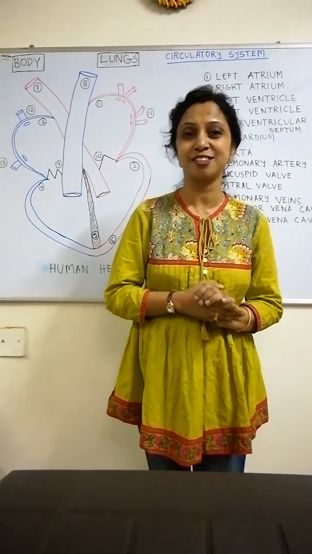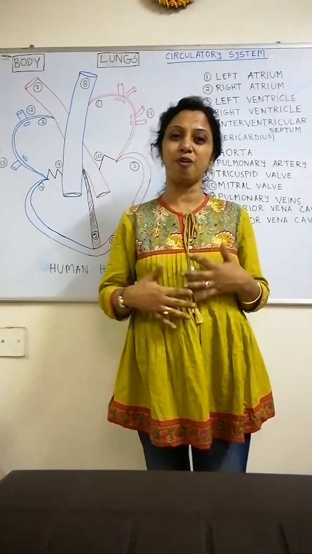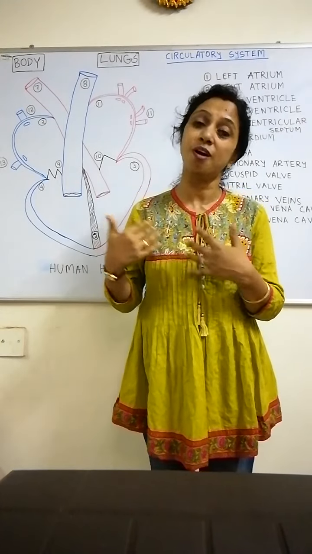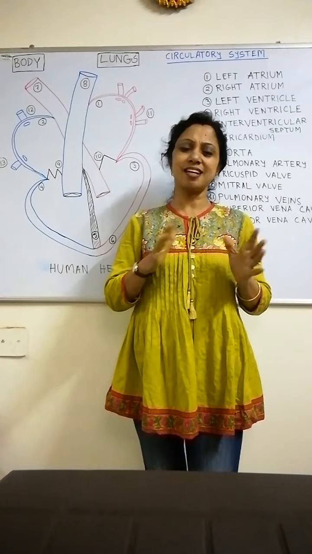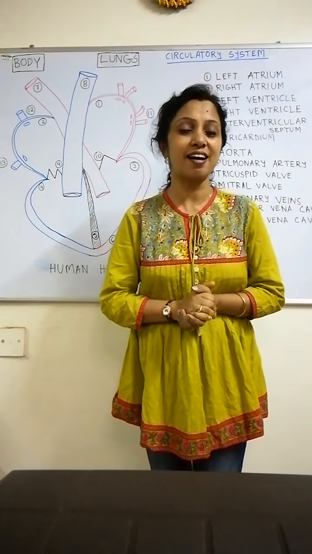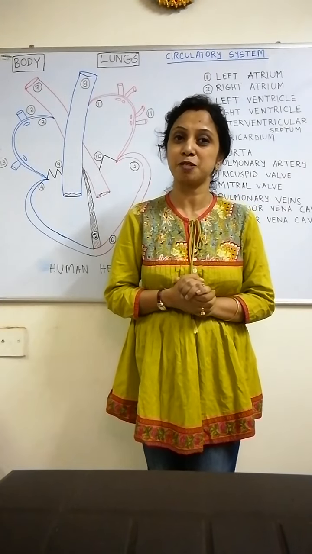Similarly, the nutrition for digestion and all the metabolisms working inside our body, and then the excretory products are also going out. So these are all the circulations. That means the parts which take part in the circulatory system.